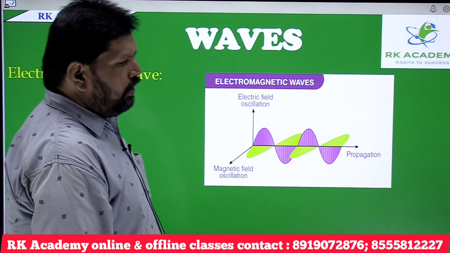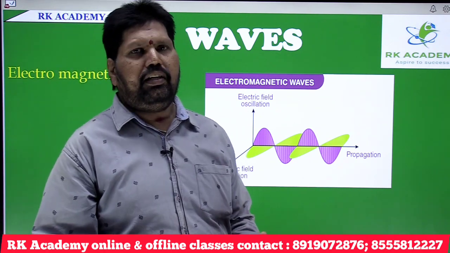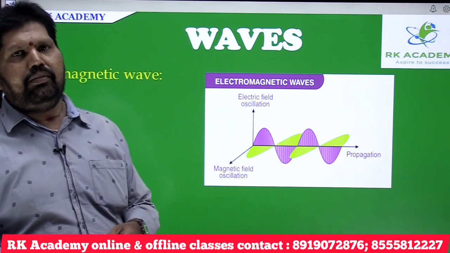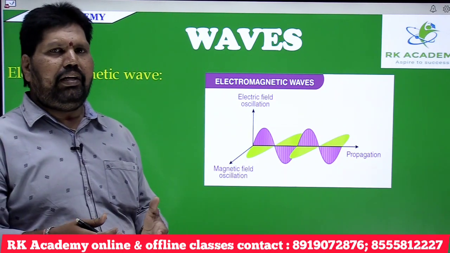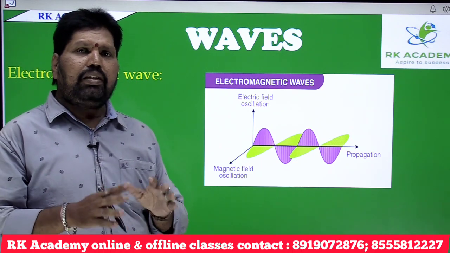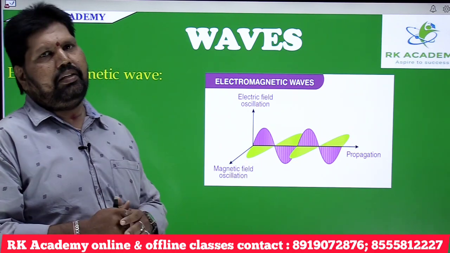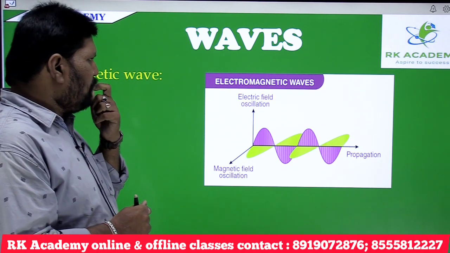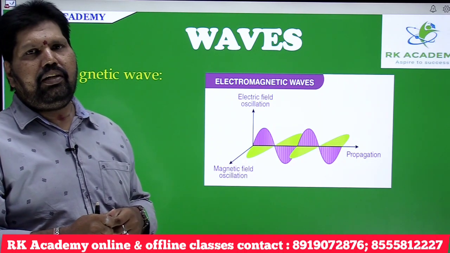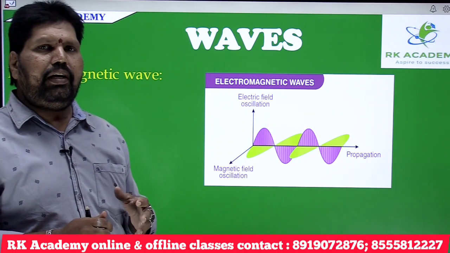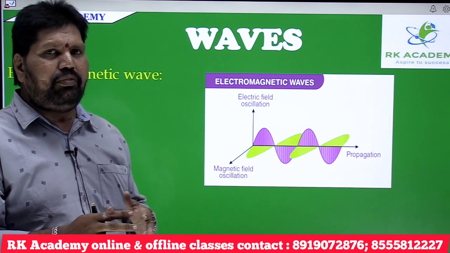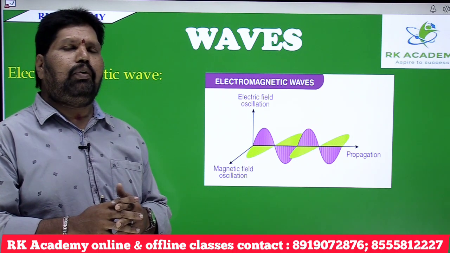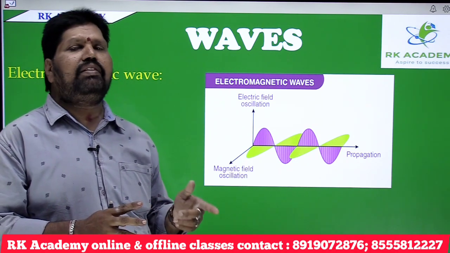And we have learnt till here about mechanical waves. Mechanical waves means for the propagation of wave, the material medium is required. All these waves can propagate in medium only. Without medium, these waves cannot propagate. But when it comes to the electromagnetic wave, it can propagate in vacuum, in the sense where there is no medium. Electromagnetic waves can propagate in medium as well as in vacuum.